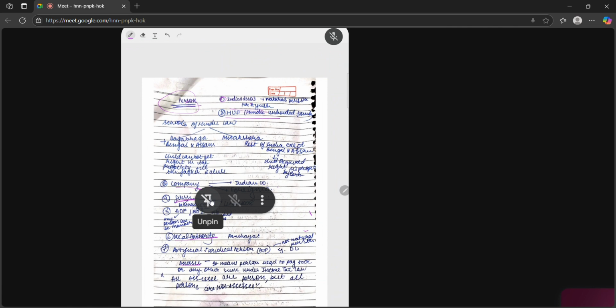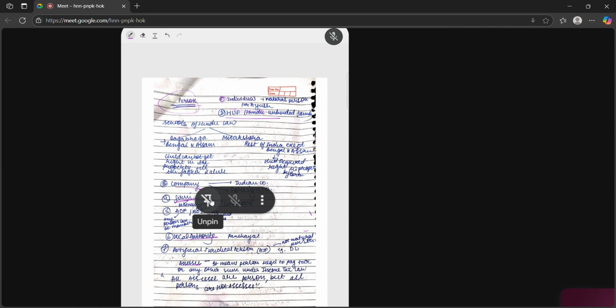It can be a minor, an unsound mind person is also an individual. So all assessees are persons, but all persons are not assessees. Assessee means a person who is required to pay tax or any other sum under income tax law.